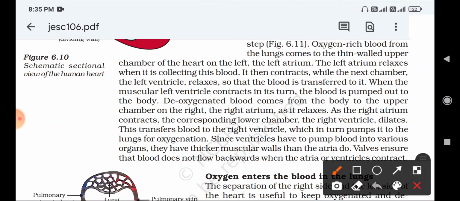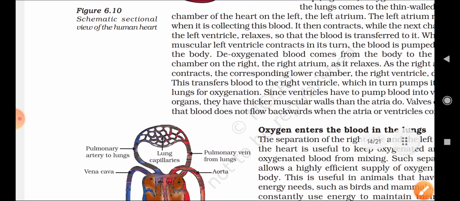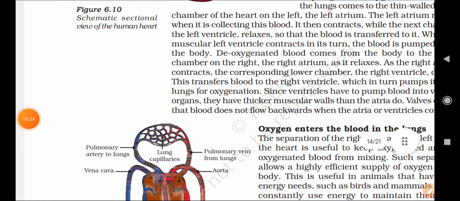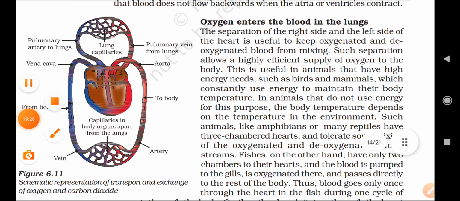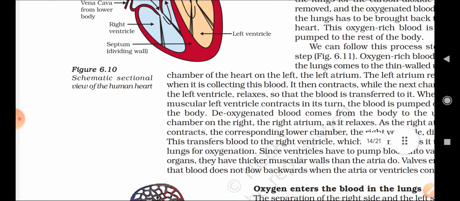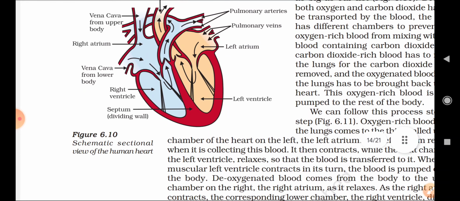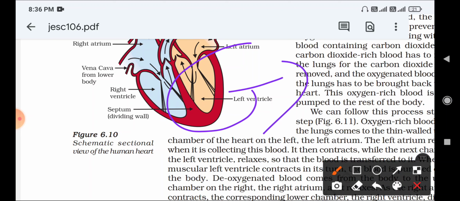This is the simple explanation of the heart, which is very important. This is how our heart works in the human body. This is a simple diagram of the human heart. This is very important, so practice it and read it.